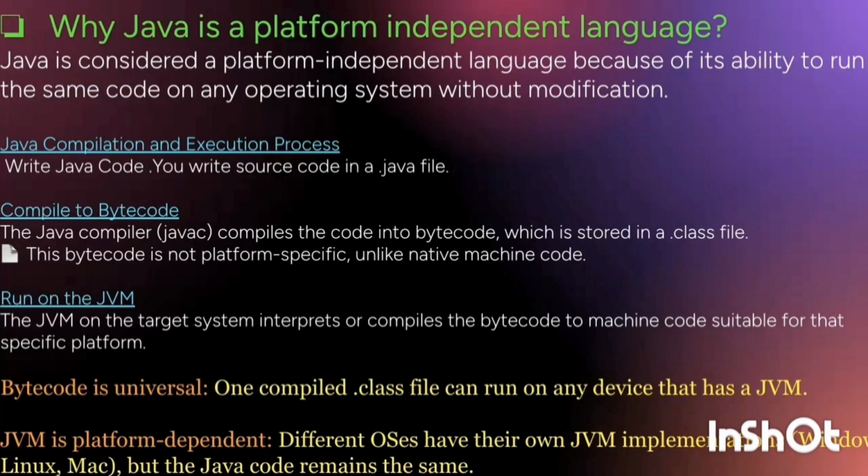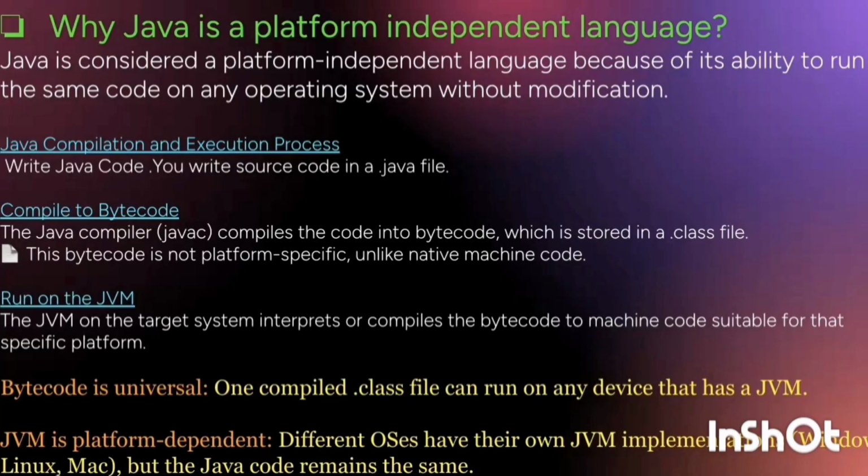So normally we can say programming languages are compiled into machine code that works only on one type of computer or operating system. But in Java, when you write the code and compile it, it is converted into bytecode, not directly to the machine code.